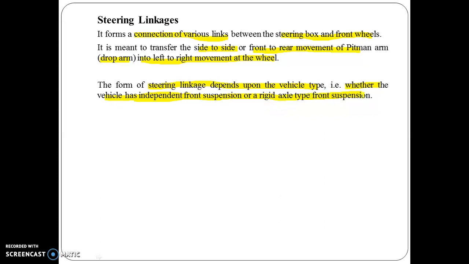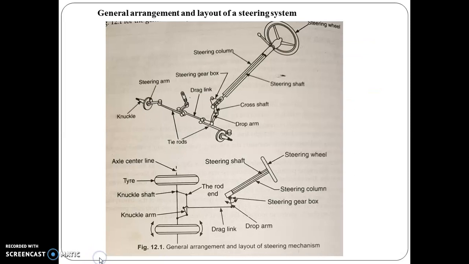That part of the basic introduction of the suspension system we have already covered in previous lectures in Unit number 1. We will go through the suspension system thoroughly in this unit also. Now we have to discuss the general arrangement and layout of the steering system. All the points shown in the picture will be discussed one by one.